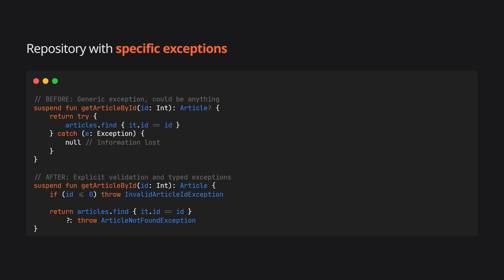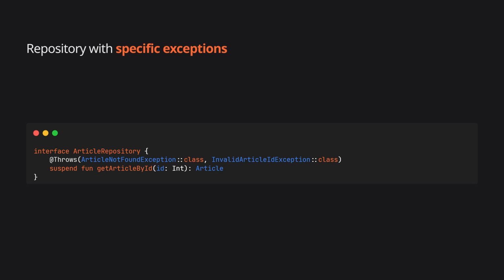Before, generic exception handling returns null for any reason, information gets lost. After, explicit validation and typed exceptions. If the ID is invalid, we throw InvalidArticleIdException. Specific exception for that specific problem. If we can't find the article, we throw ArticleNotFoundException. No guessing required. And now the repository interface documents exactly what can go wrong.